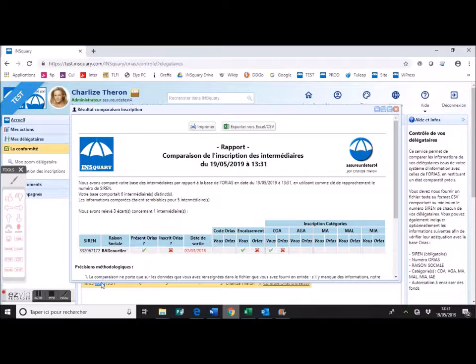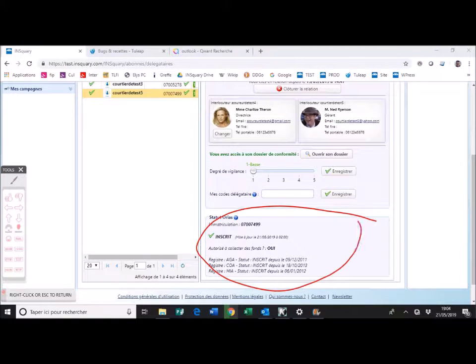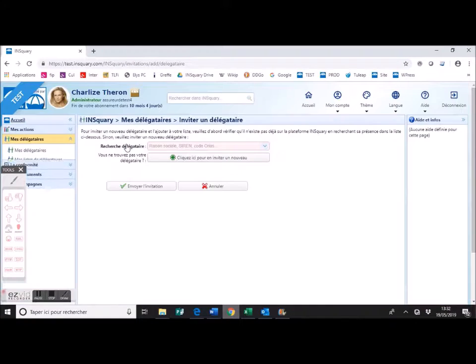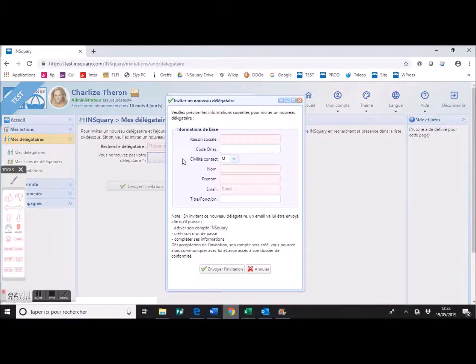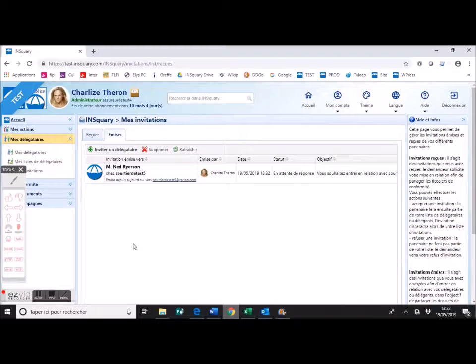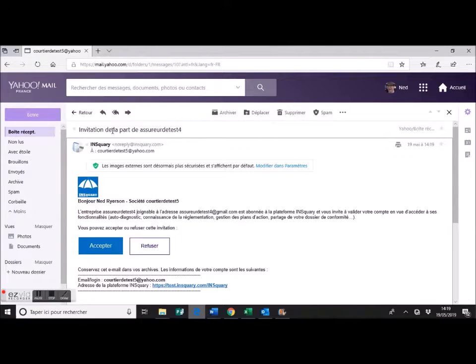The insurer can now ask the broker to join the platform in order to learn more about his level of compliance. To this end, if the broker has not already registered on the platform, the insurer completes some information, which allows the platform to send an invitation email to the broker. Here, the system shows that the insurer has sent an invitation, which is still pending. Let's put ourselves in the broker's shoes now.